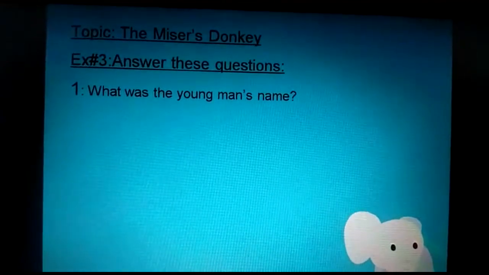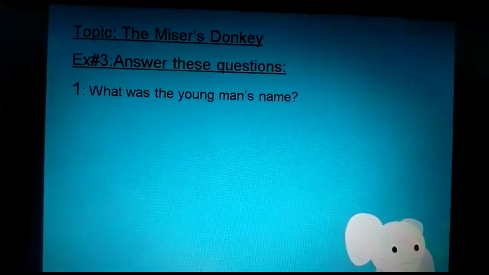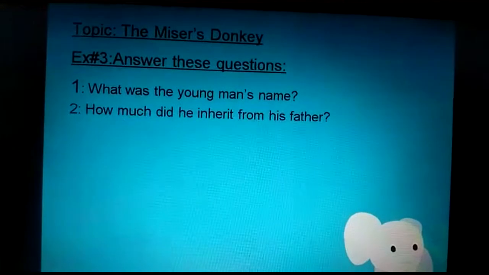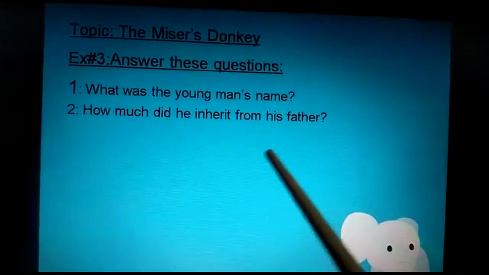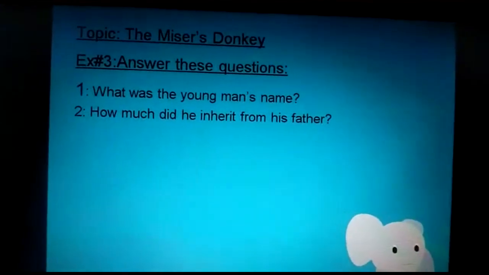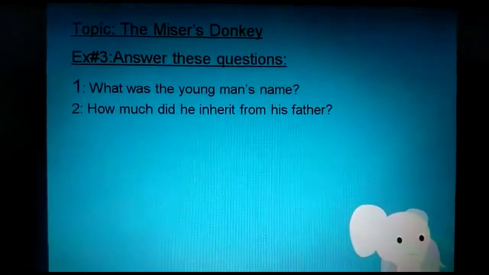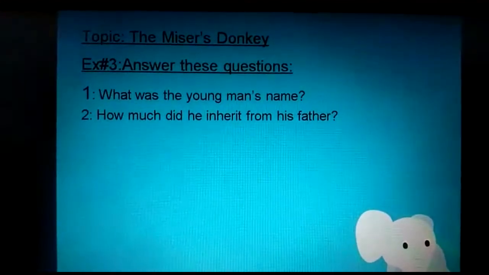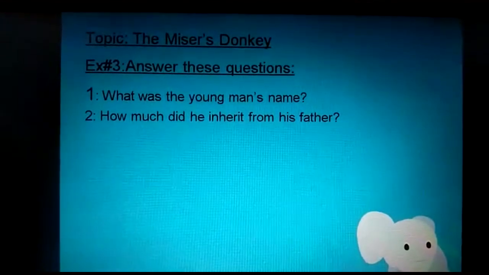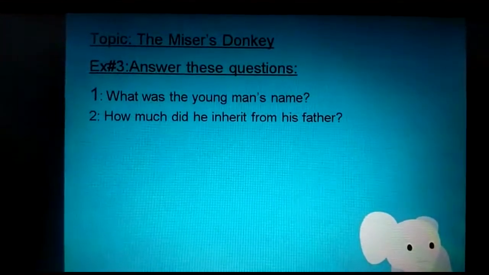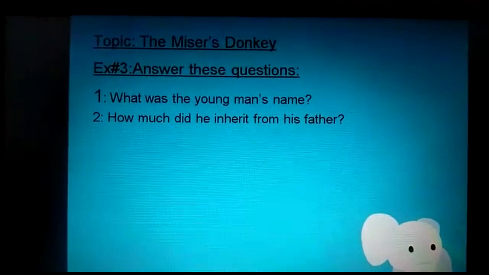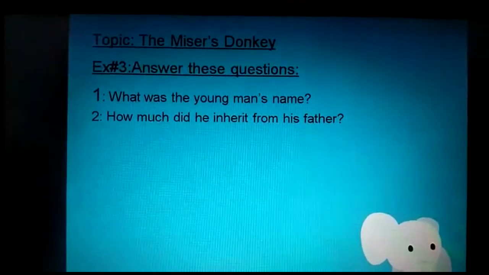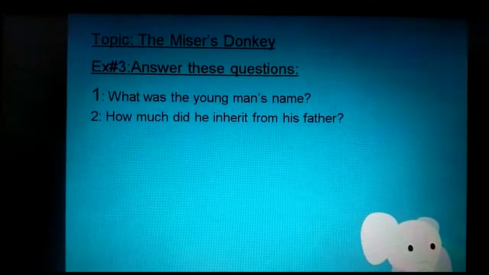So what will be the correct answer for this question? The young man's name was Rajiv. Move to the next question. How much did he inherit from his father? You know what is the meaning of inheritance? I have already told you that when someone dies, all of his property is given to his family, maybe son, daughter, wife. It is called inherited. So how much money did he inherit from his father?